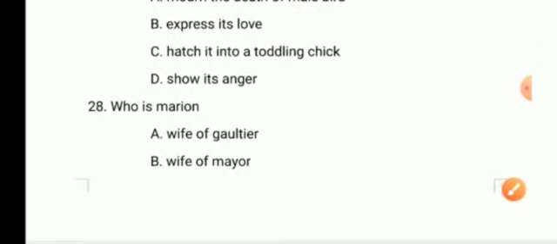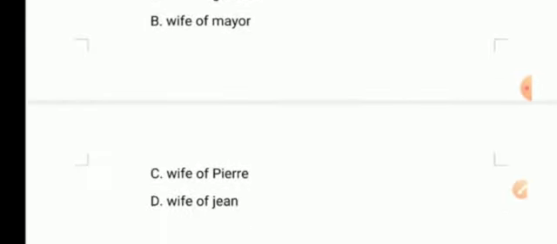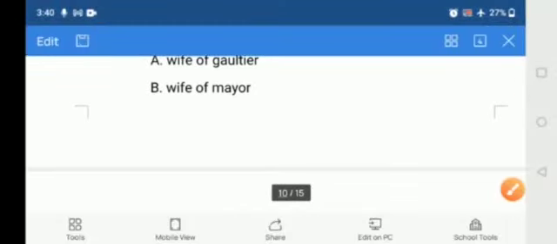And question number 28. Who is Marian? Option A, wife of Galtier. Option B, wife of Mayer. Option C, wife of Pyrie. And wife of Jean. Here the answer is wife of Galtier. Yes, option A is the answer.